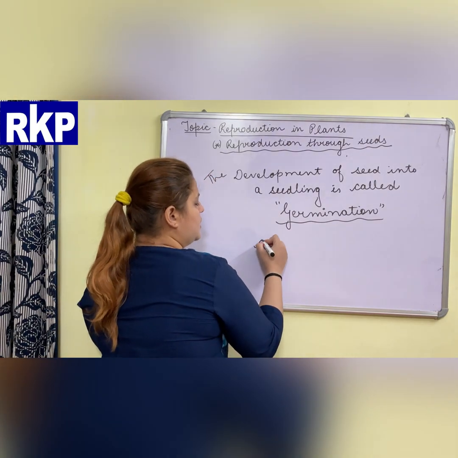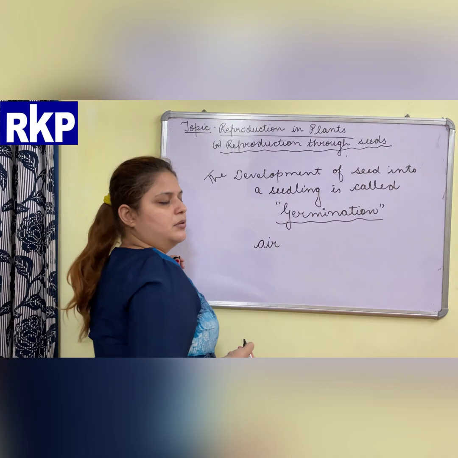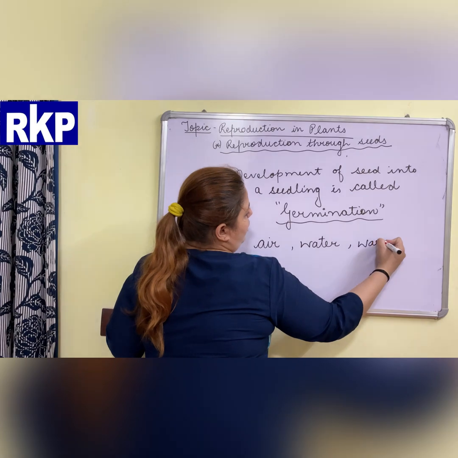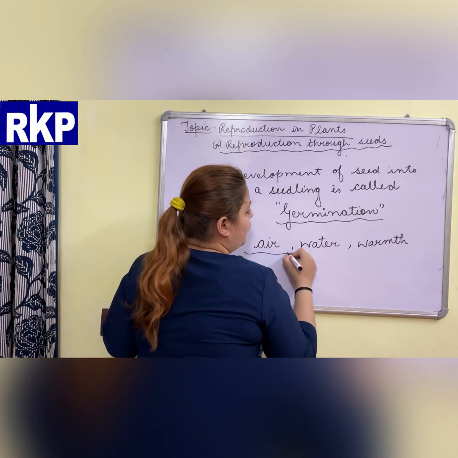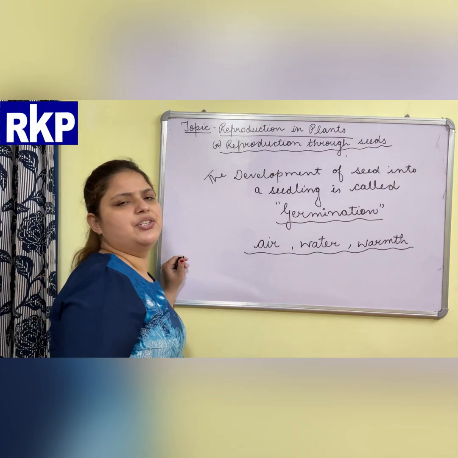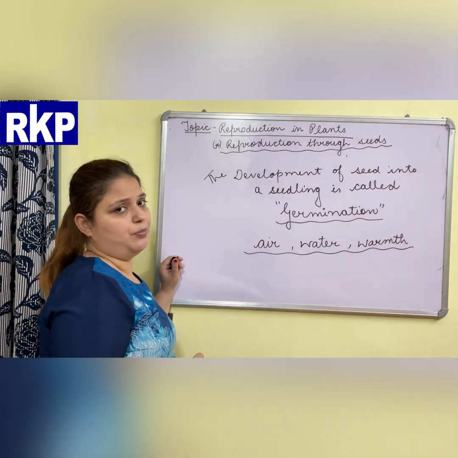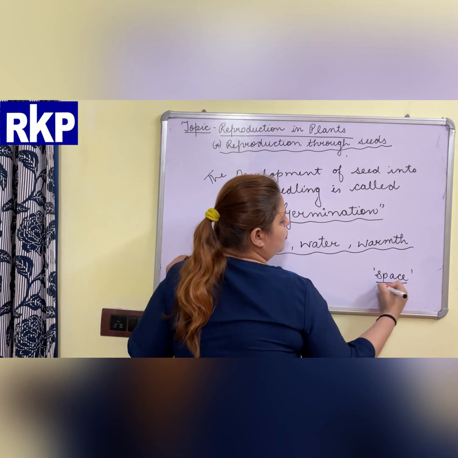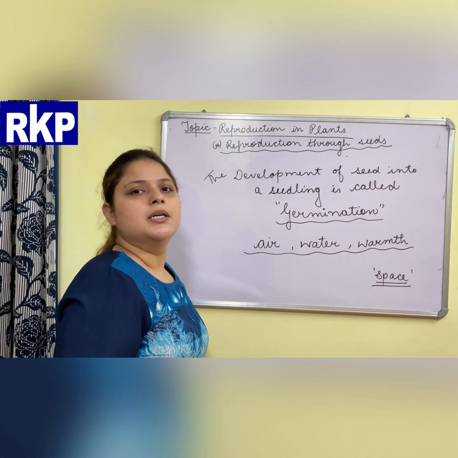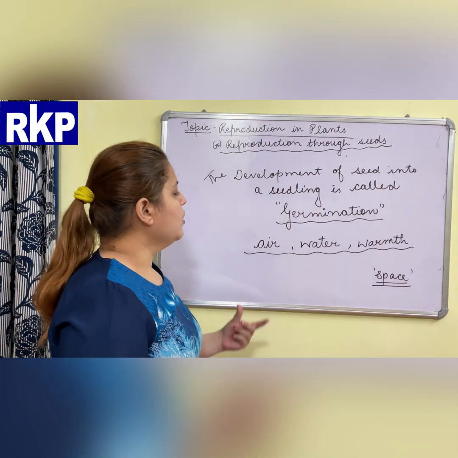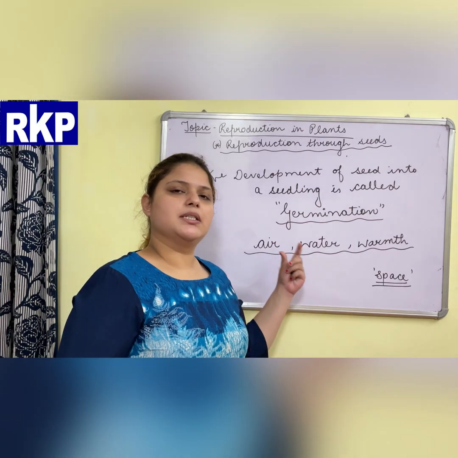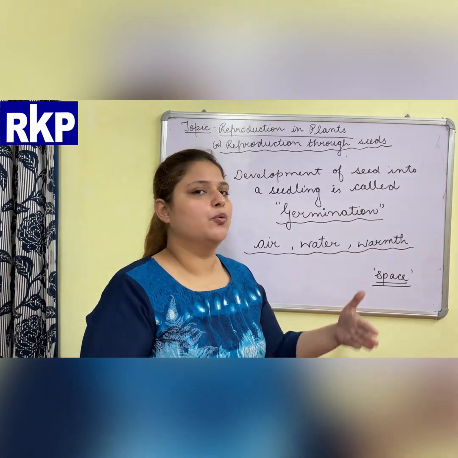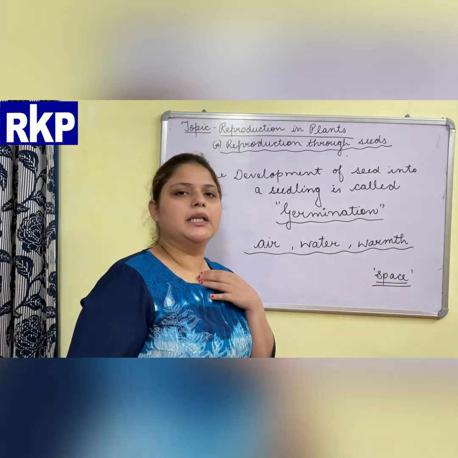First of all, a seed needs proper air, proper water, proper warmth to grow. These are the very essential conditions for the seed to grow into a new plant. But along with that, our seed needs proper space also to grow. If the seed is getting these proper essential conditions, then only it will develop into a healthy new plant.